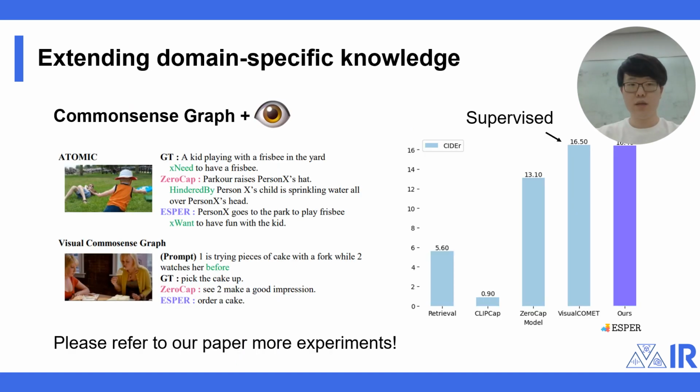Then, we also check whether ASPER can align domain-specific knowledge as well. On the common sense knowledge dataset of Visual Common Sense Graph, ASPER shows close performance to the supervised baselines, even without seeing the paired image text data. In fact, ASPER is shown to be able to align a wide variety of domain-specific data, which are illustrated in our paper.